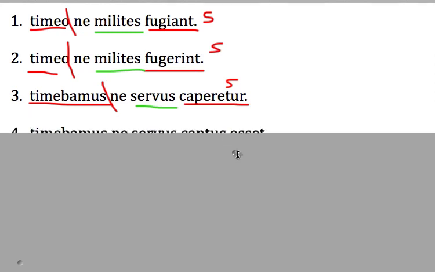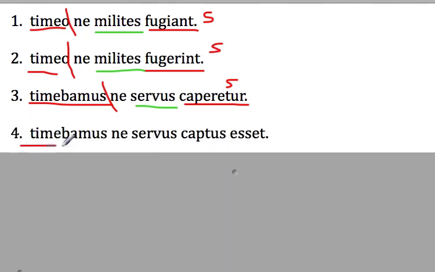Tough concept. Now, what's going to happen now? I just used now twice in the same sentence. That's embarrassing. Alright, now we've got a pluperfect subjunctive down here. This was imperfect subjunctive. This is pluperfect. Pluperfect is going to show time before the main verb. So, timebamus. We were afraid that the slave, how do you put it? Time before. This is we were afraid that the slave was being captured. This is we were afraid that the slave had been captured.